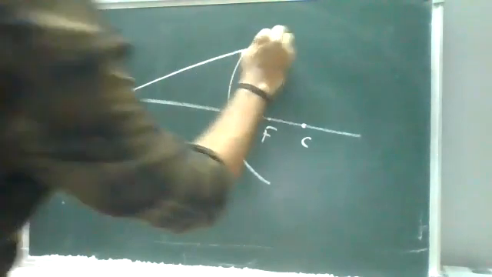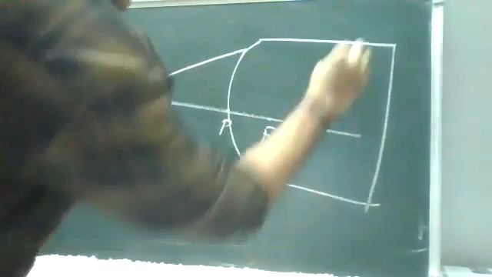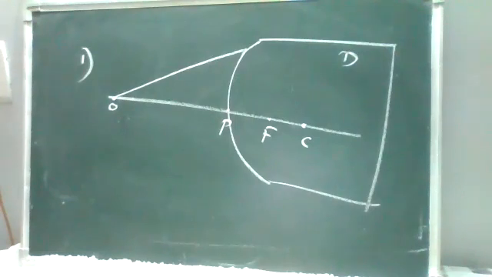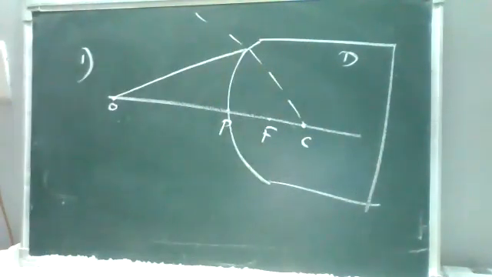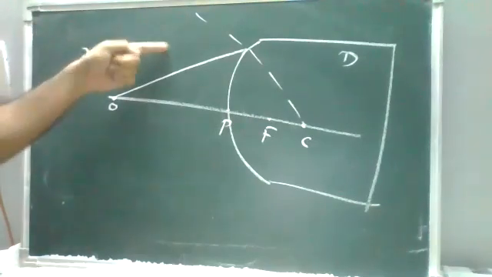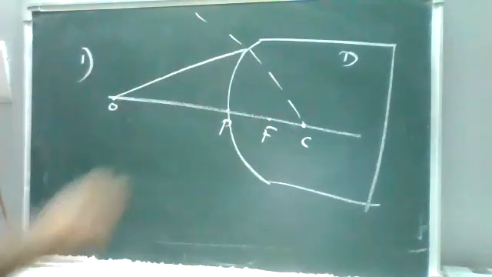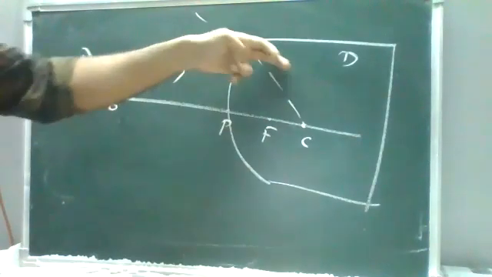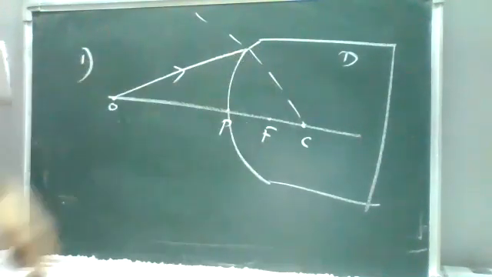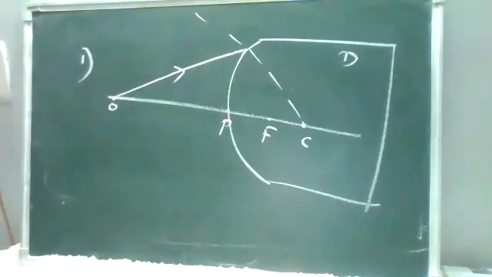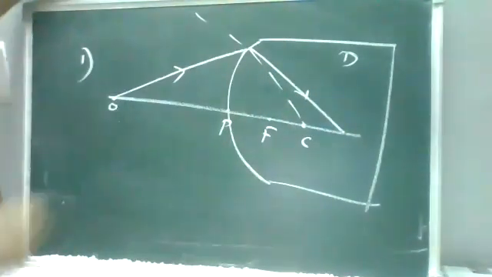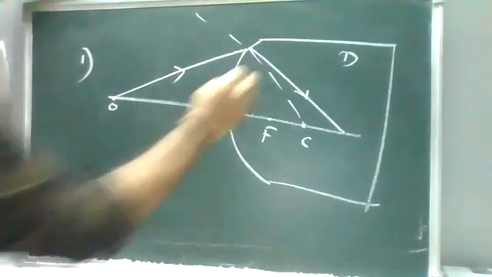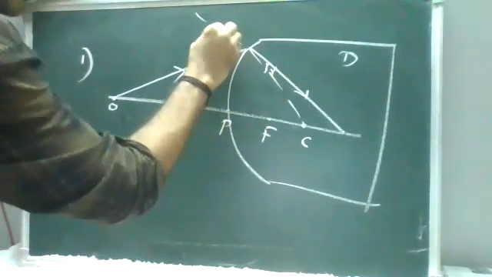Assume inside is the denser medium. Now I have passed a ray with respect to the normal line, from the center of curvature. When the ray passes inside the denser medium, it bends towards the normal. When it comes out, it will be away from the normal line. This is your incident ray and refracted ray. This is your refracted angle and this is your incident angle.